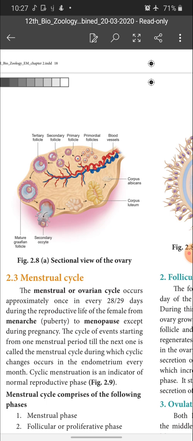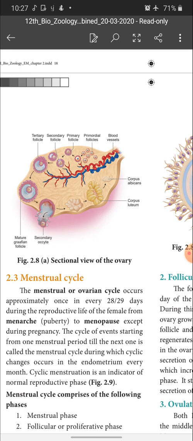Like that the cyclical changes happen. Once the ovum is released, the empty Graafian follicle changes into corpus luteum in case of fertilization. If there is no fertilization, corpus luteum changes into corpus albicans. Again the next ovulation takes place.